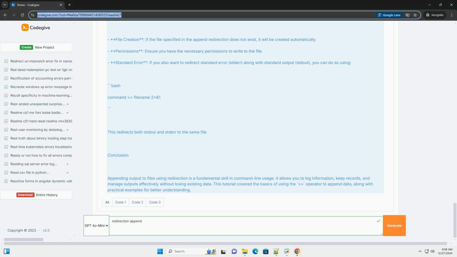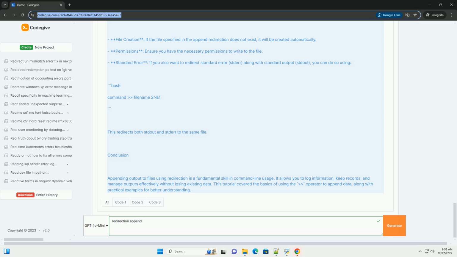Step 2, append more lines to the file. Now, let's append some more lines to this file using the operator. After running these commands, the contents of sample.txt will be. Step 3, verify the contents of the file. You can check the contents of the file to confirm that the lines have been appended correctly.